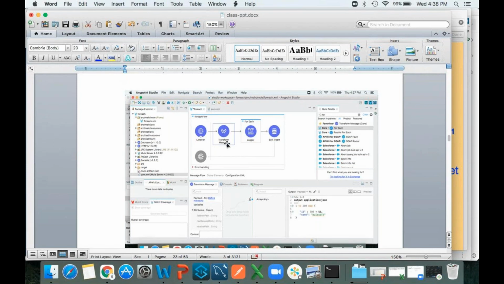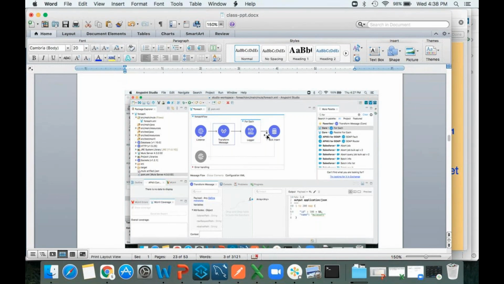Up to now, for what purpose did we use this transform message? To write DataWeave scripts, to transform the data from one format to another, and for mapping purposes. Mapping, very good. Now today I'm going to write some script, and based on that script, records are going to be generated automatically. That is what we are going to learn from this transform message today. Once I create records, I will send them to this for each statement, which will process them record by record. Then I'm going to insert all of them into the database. This is our today's task.